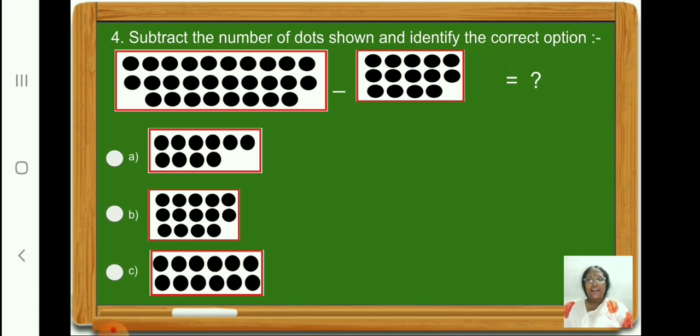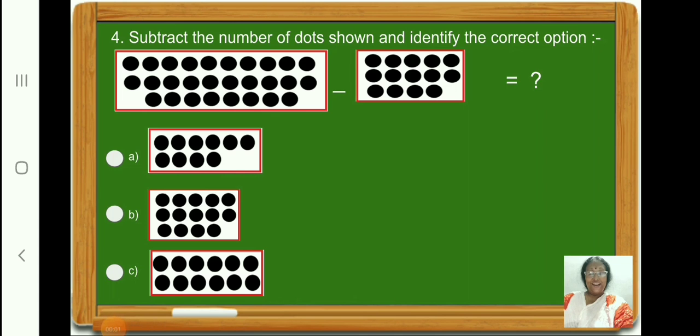Children, count and see in the left hand side box how many dots are there. 1, 2, 3, up to 28.